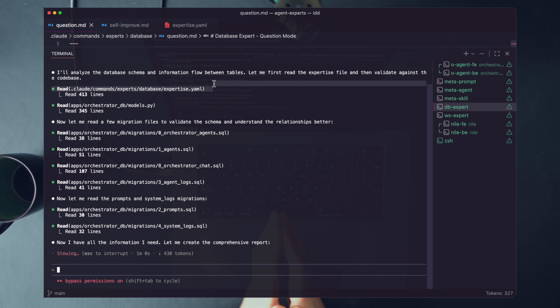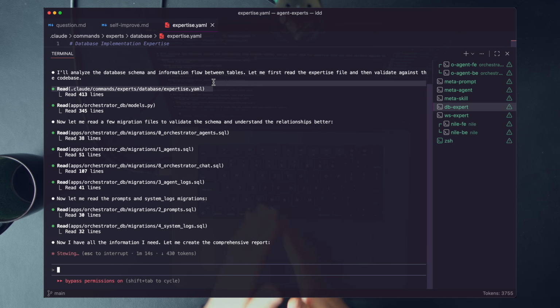This is big. What we've developed here inside this YAML file, it's super important to touch on this idea right away. A lot of legit engineers might be thinking this: isn't that another source of truth? Don't we now have the code, the comments, the PRDs, the plans, product documentation, and this expertise file? This is not what that is. Let me be ultra clear about this. This is not a source of truth.